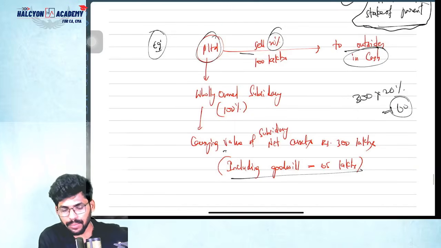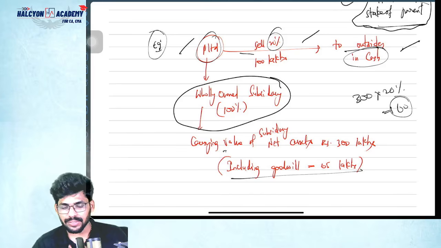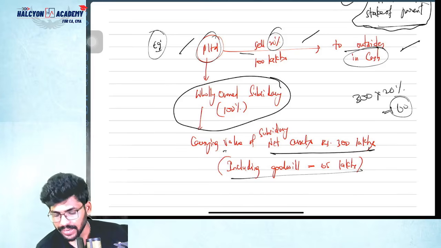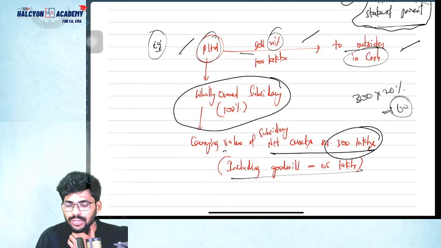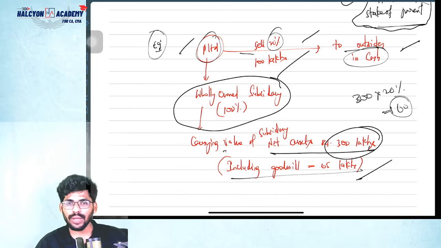See, this example, P Limited sold 20% for 100 lakhs to an outsider in cash, a wholly owned subsidiary. Nothing but I have 100% holding, out of that I am selling 20%. So the carrying value of the subsidiary's net assets is 300 lakhs, including goodwill of 65 lakhs. Okay. See, now what should I need to do? Can you please tell me?